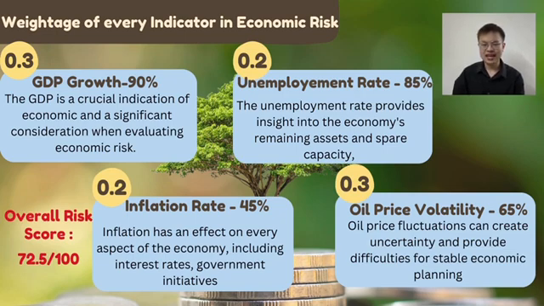The factor GDP growth has the highest weight at 0.3 because GDP is a crucial indication of economic success. Next, the factor unemployment rate is weighted as 0.2 since the unemployment rate provides insight into the economy's remaining assets and spare capacity. Furthermore, the factor inflation rate is also weighted as 0.2 because inflation has an effect on every aspect of the economy. Oil price fluctuation can create uncertainty and difficulty for stable economic planning, so we rate the factor oil price volatility as 0.3. The risk score for economic risk is 72.5.